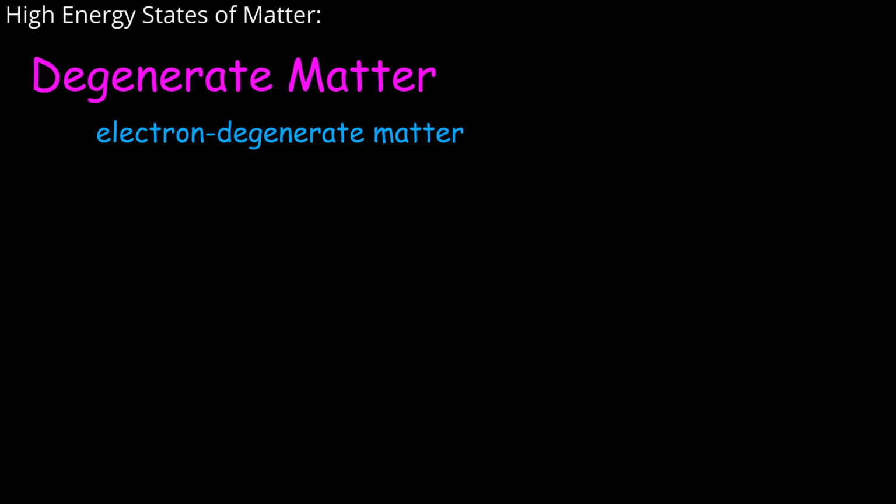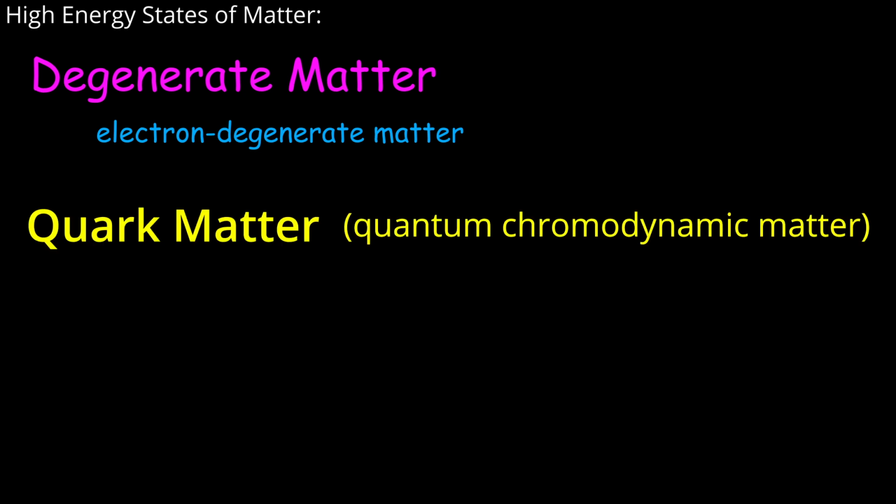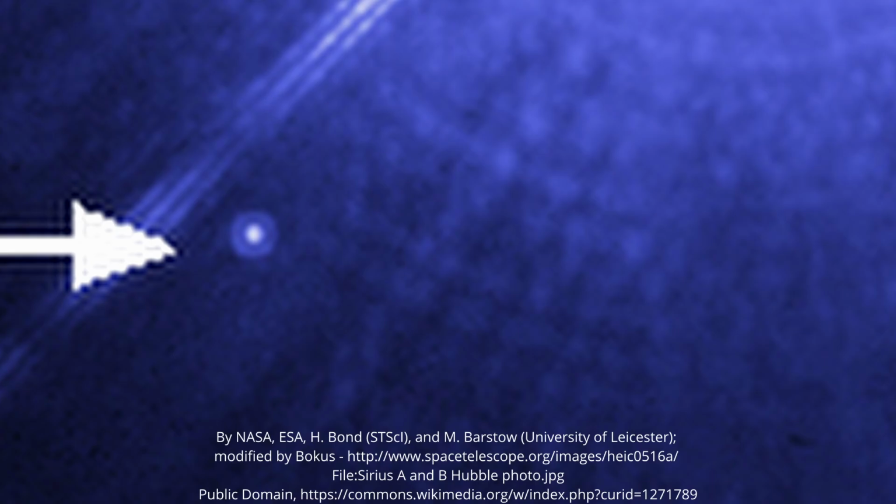Another type of degenerate matter is quark matter, or quantum chromodynamic matter, QCD for short. Quarks, as we know them, make up atoms. They're protons and neutrons. Usually these quarks have incredibly strong bonds called gluons. If you try to break them up, they pull back stronger. So quark matter is when the gluons are broken and the quarks are able to move about. This could happen in conditions such as those in neutron stars. Though in usual conditions, quark matter would instantly decay, though the existence of quark matter is still theoretical.